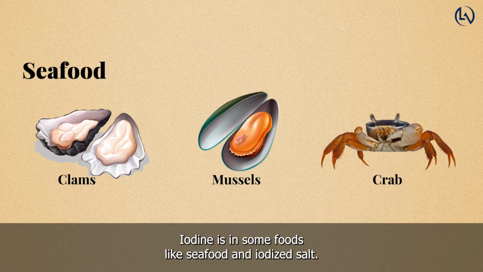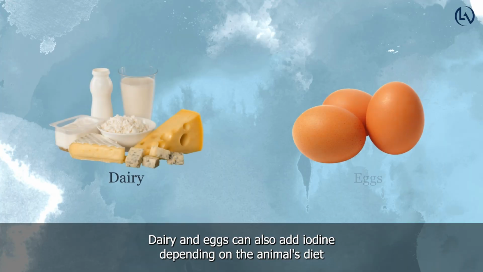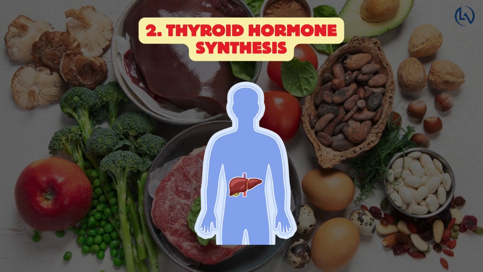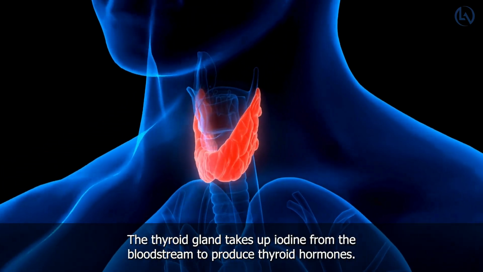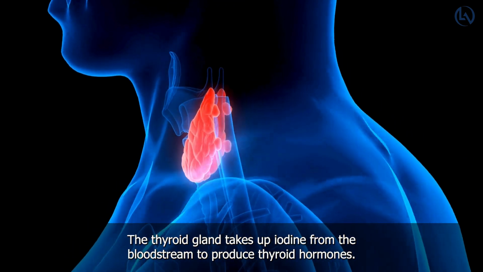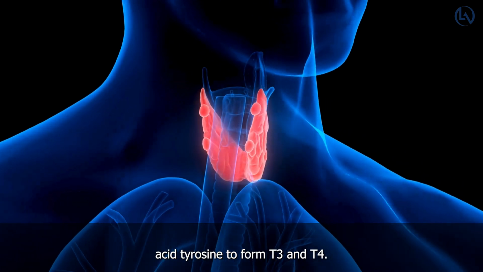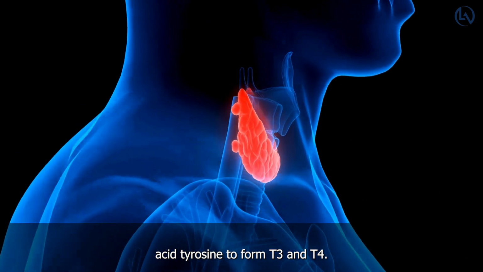Dietary sources. Iodine is in some foods like seafood and iodized salt. Dairy and eggs can also add iodine, depending on the animal's diet and food processing methods. Thyroid hormone synthesis. The thyroid gland takes up iodine from the bloodstream to produce thyroid hormones. The thyroid gland incorporates iodine into the amino acid tyrosine to form T3 and T4.